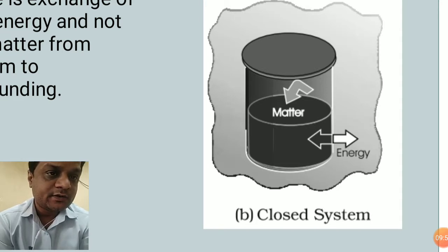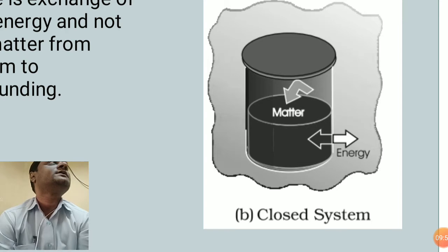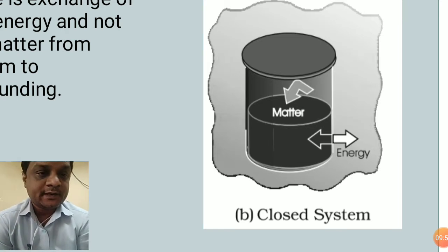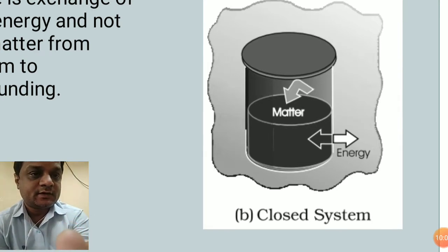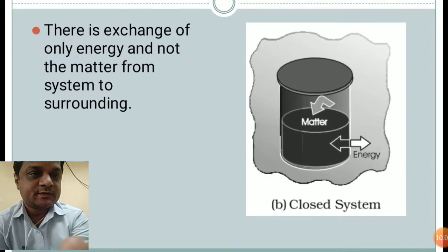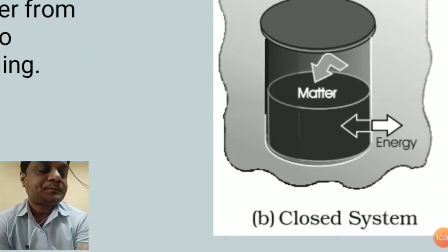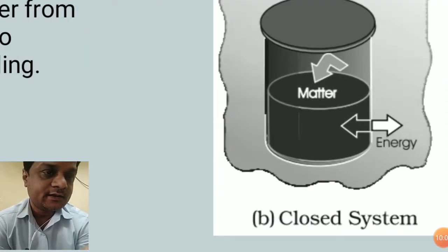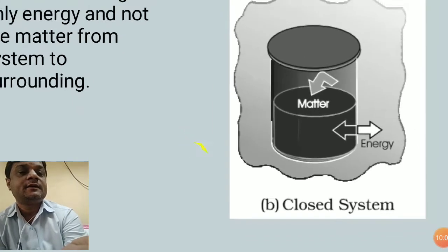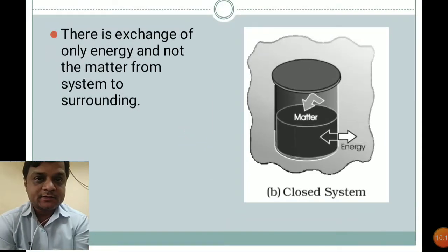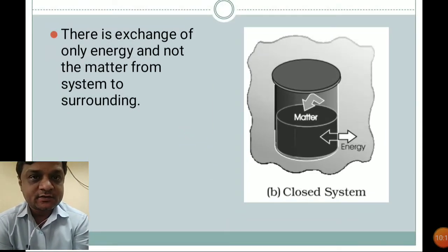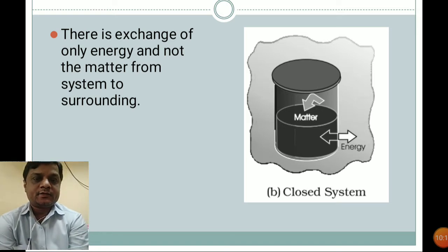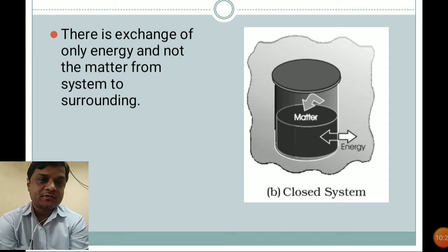And whatever vapors are coming will not be given to the surrounding. Okay, so in that case it is said to be a closed system, where only energy is exchanged and no matter is exchanged. So closed systems are systems where there is only exchange of energy and no exchange of matter from the system to the surrounding.